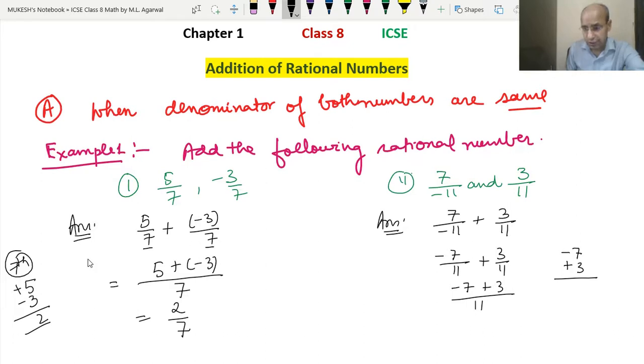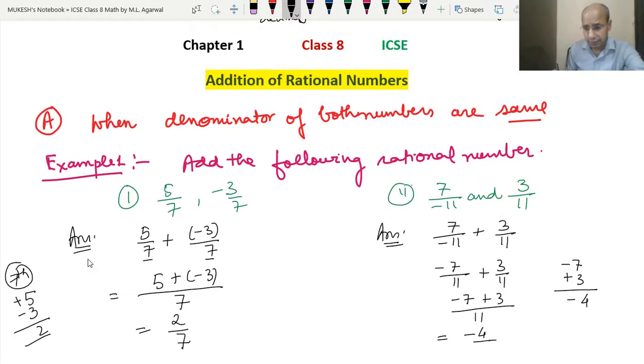So 7 minus 3 is 4, and we will write the sign of the upper number, that is the minus. So the answer is minus 4 upon 11.